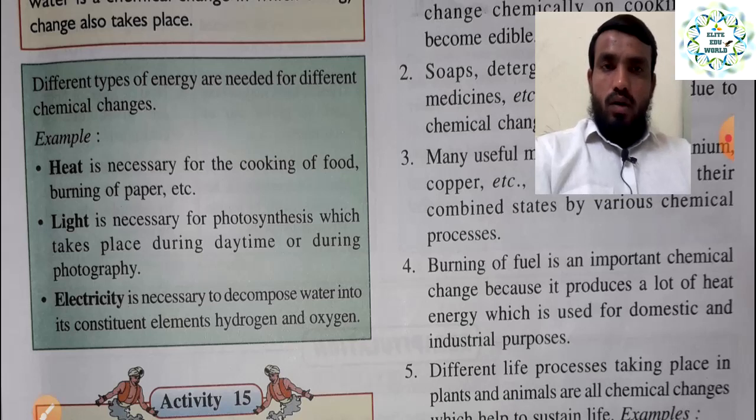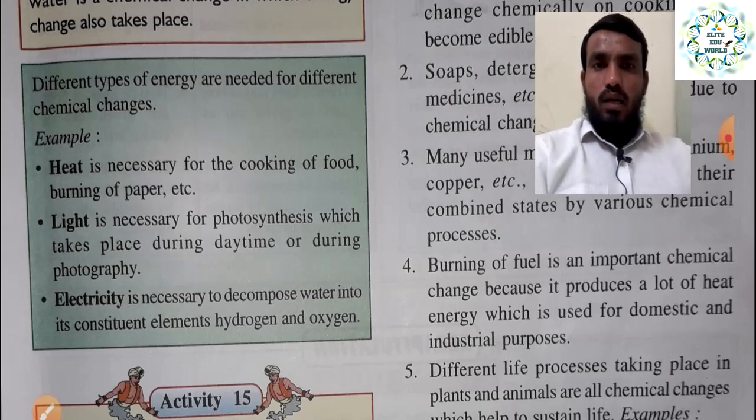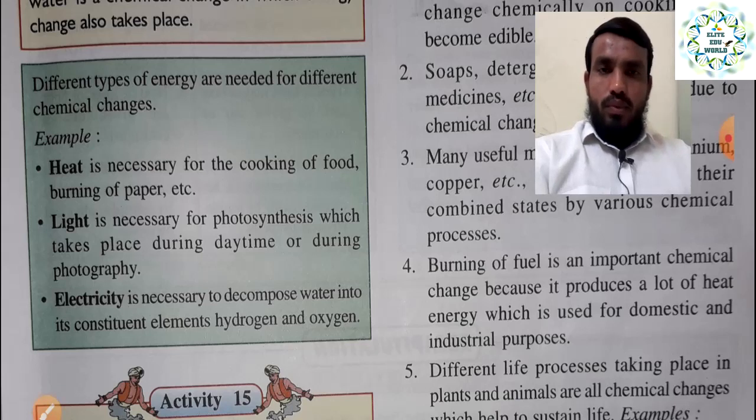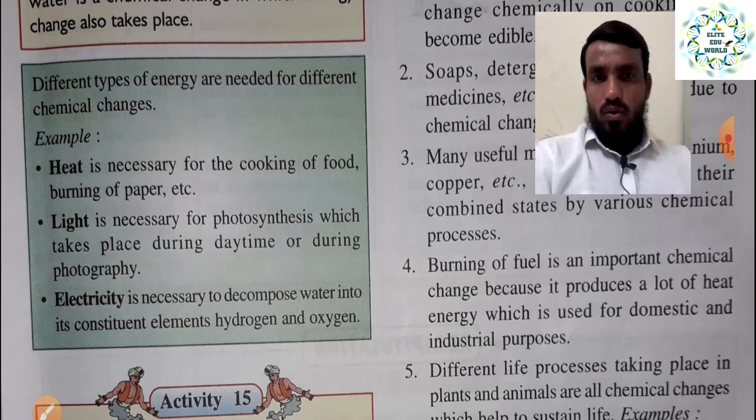Light energy is required for photosynthesis. Take an example: in the daytime the plants do photosynthesis, so it requires sunlight. Without sunlight the photosynthesis will not happen. That is why a requirement of light is there. Then next, we can also say electricity is necessary to decompose water into its constituent elements, hydrogen and oxygen.